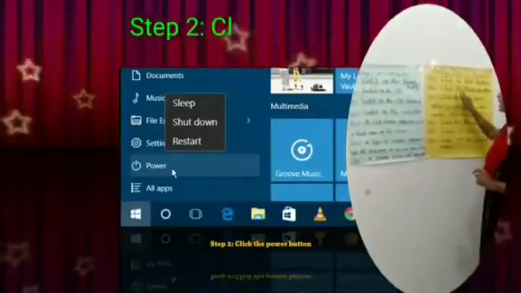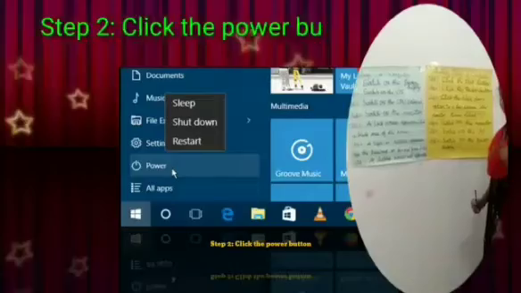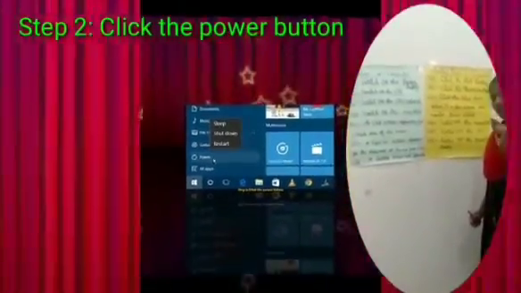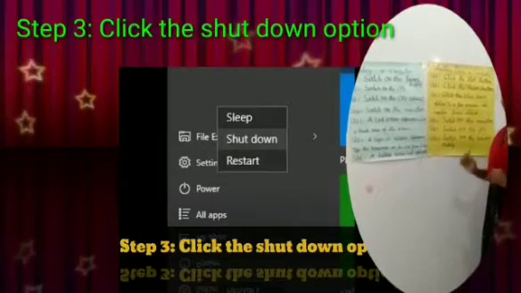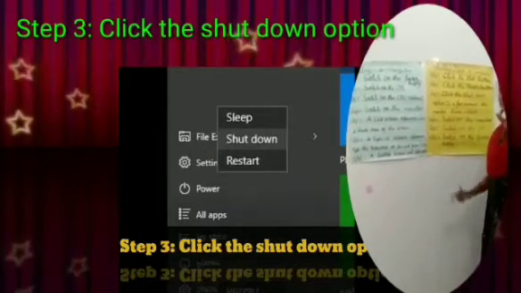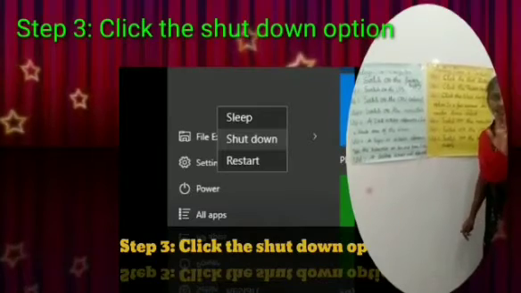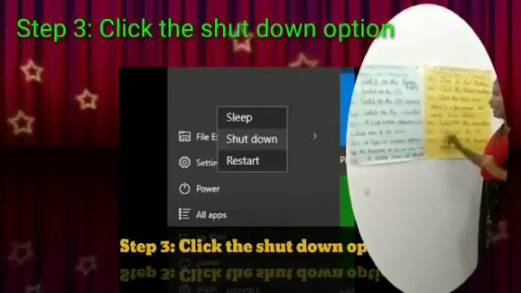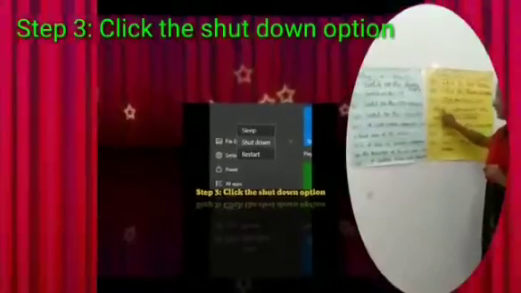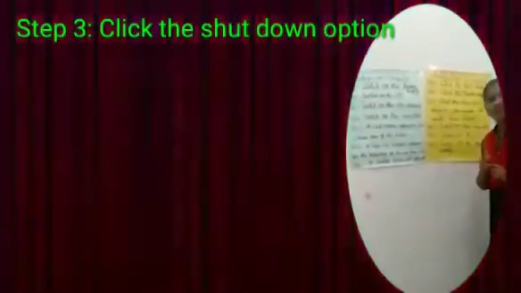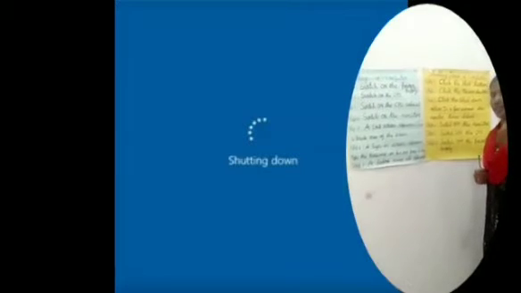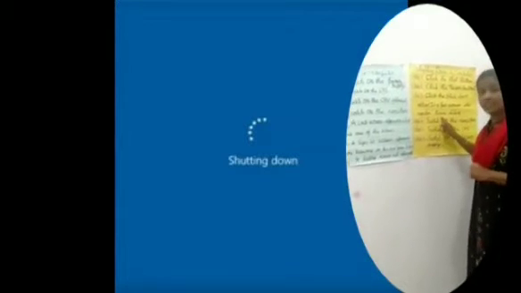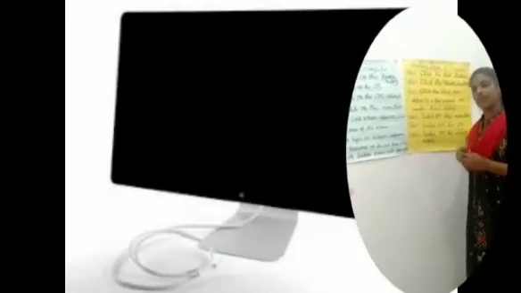Step 2. Click the power button. In the corner, you have to click the power button. Step 3. Click the shutdown option. When you click the power button, 3 options will appear on the screen. In that, we have to choose the shutdown option. Then you have to wait a few seconds, and the monitor will turn black.